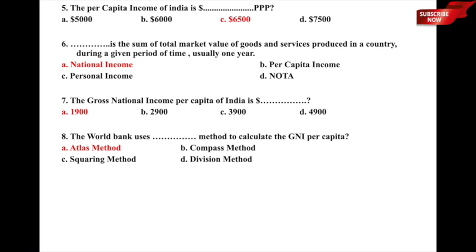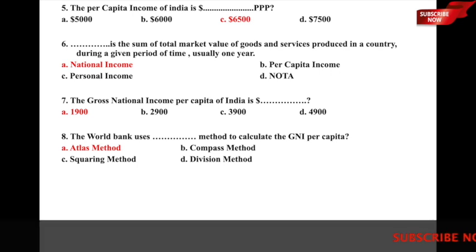The gross national income or GNI per capita of India is dollar dash, whether it is A, $1900, B, $2900, C, $3900, or D, $4900. So here the gross national income per capita of India is option A, $1900. So option A is the correct answer to this particular question, which talked about the gross national income per capita. Please give attention to this word, per capita. Let us now move to the next one.